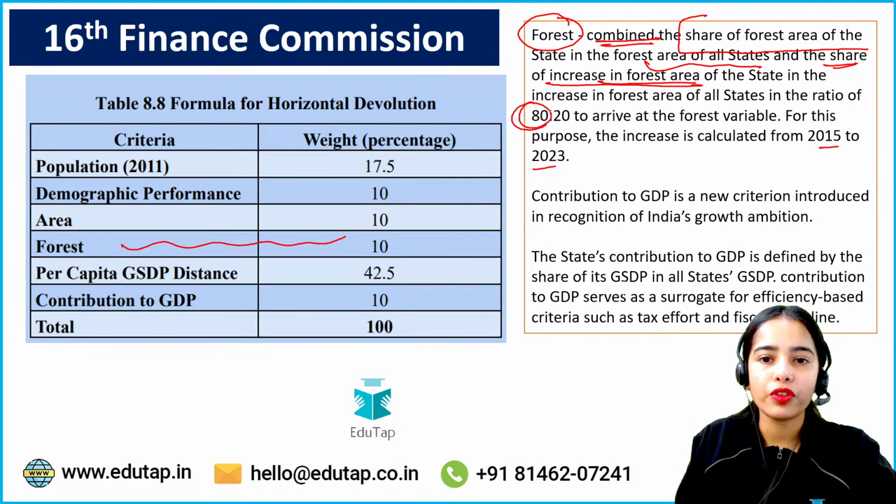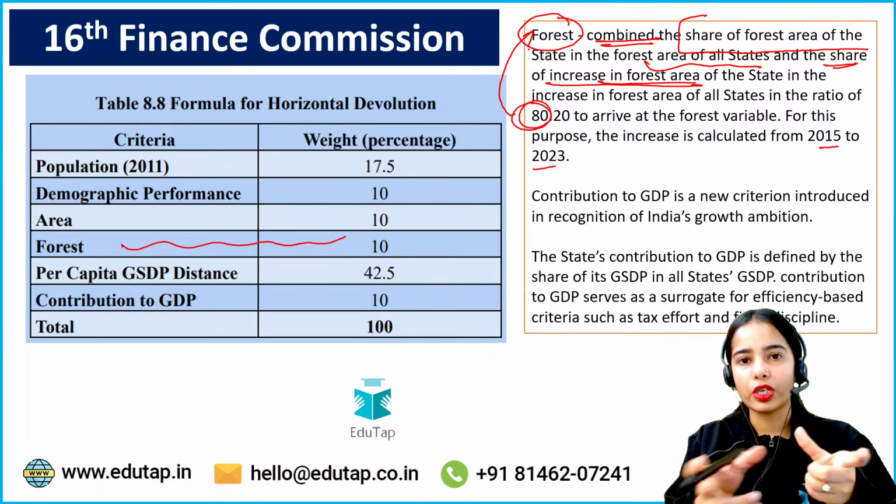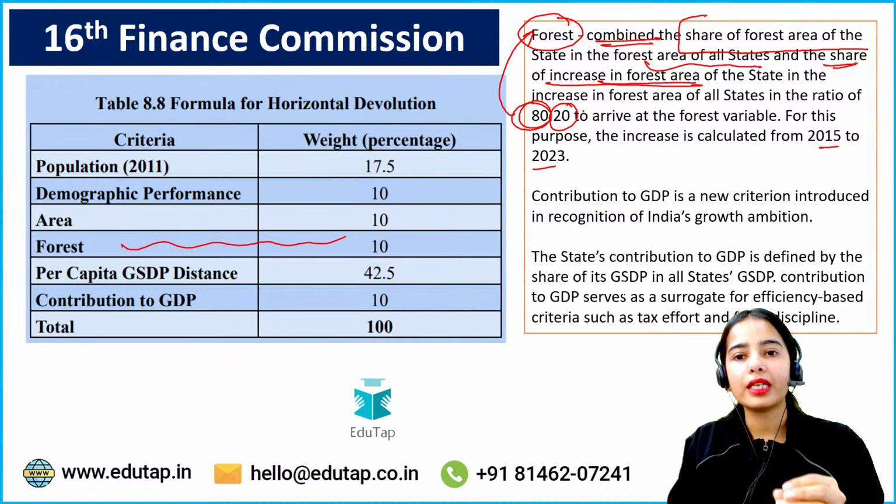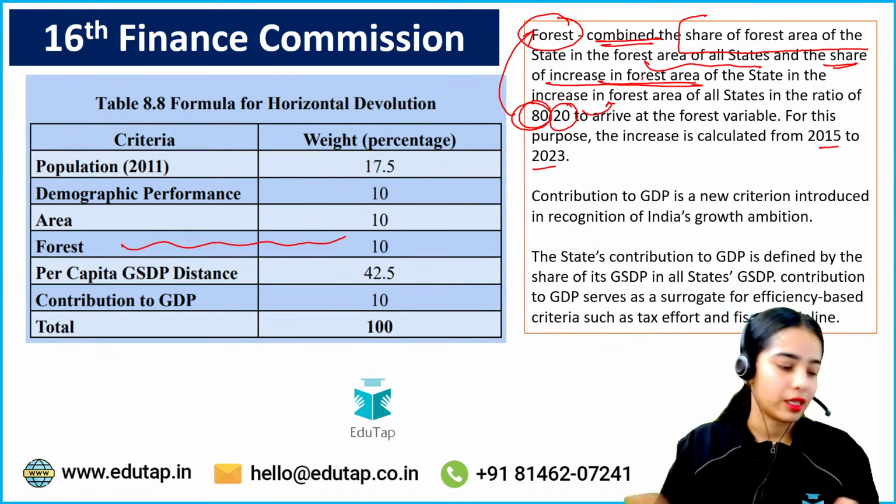Okay, 80% of the weight is given to the share of the forest area in a state, while 20% of the weight is given to the growth in the forest area. Any confusion?